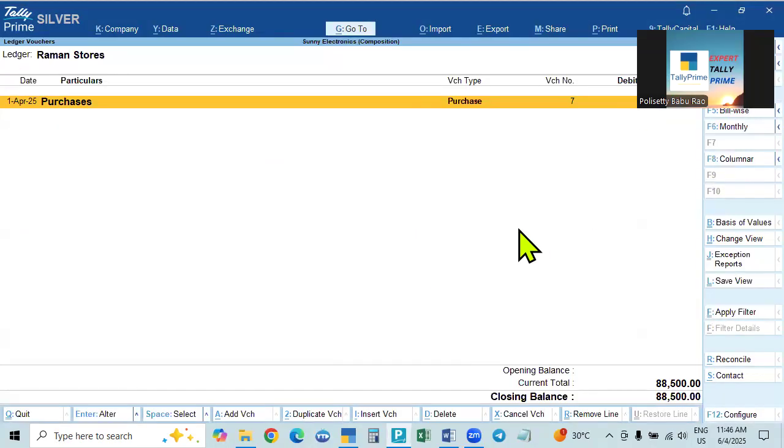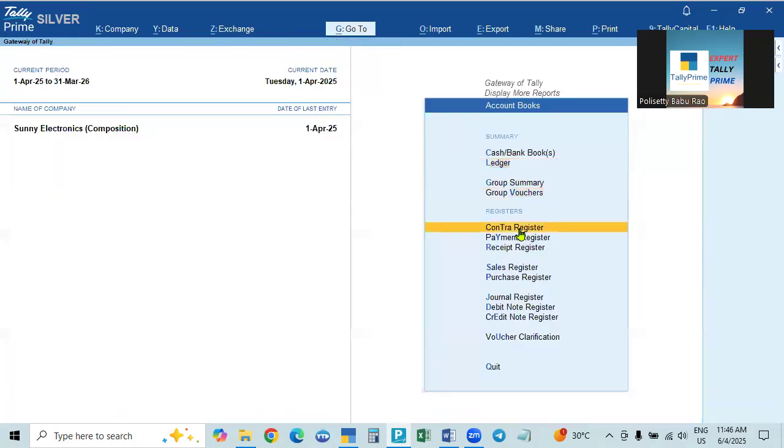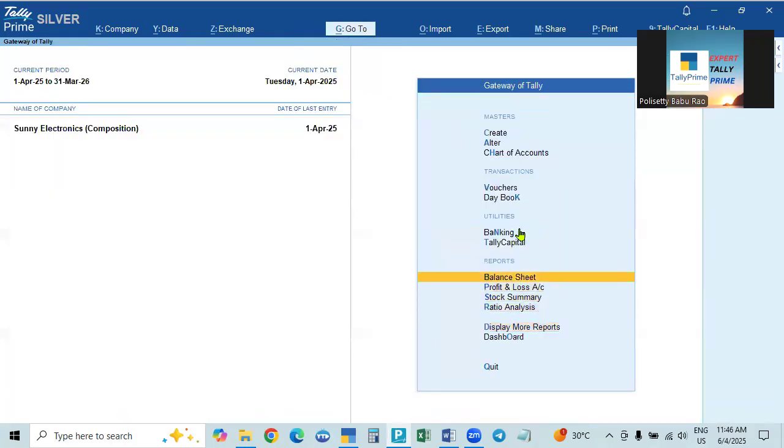Okay, so this is how we do everything. When you are purchasing, we do this for every purchase. And when you are selling, we make the sale entry, but tax will not be calculated. Okay, now we'll go to the next entry.